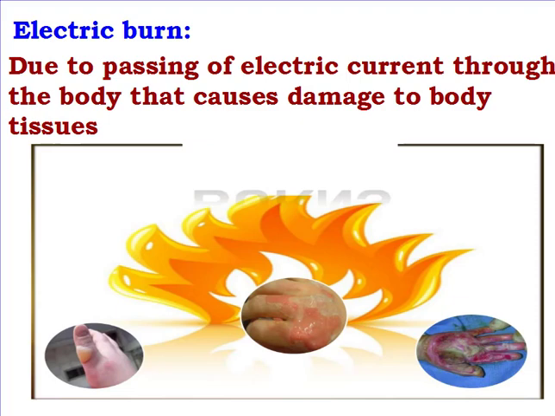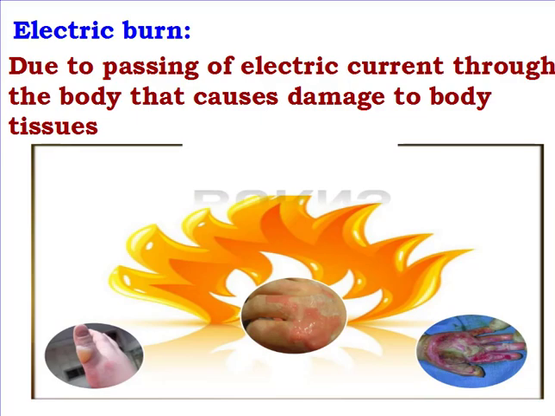Now, let's move to the third injury, which is the electric burn. Why does an electric burn happen? It happens due to the passing of electric current through the body, but this time it is going to lead to some damage to your body tissues, like the one in the picture. This damage can be mild or moderate or even severe, like the pictures. So, if I asked you, what is the type of damage that causes damage to the tissues due to electricity? The answer is electric burn.